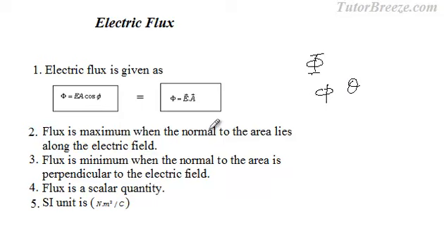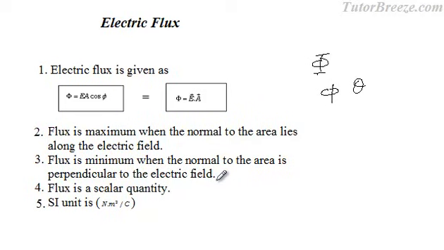Flux is maximum when the normal to the area lies along the electric field. Flux is minimum when the normal to the area is perpendicular to the electric field. Flux is a scalar quantity. The SI unit of electric flux is Newton meter square per Coulomb. Now we'll just solve a few questions.